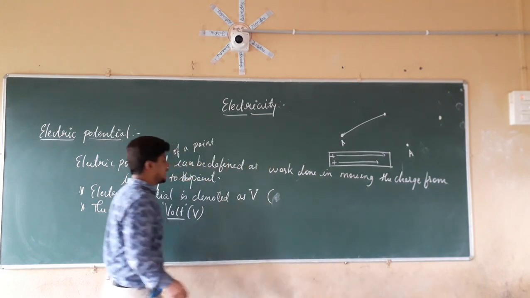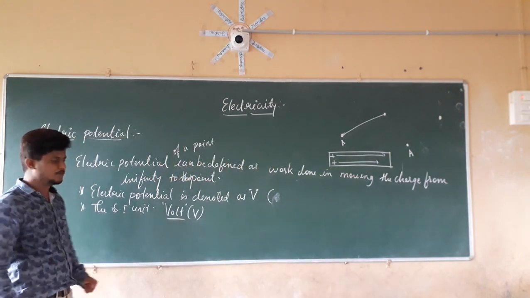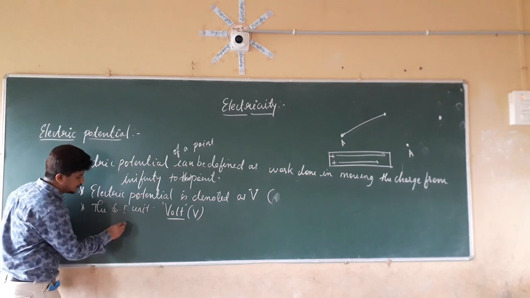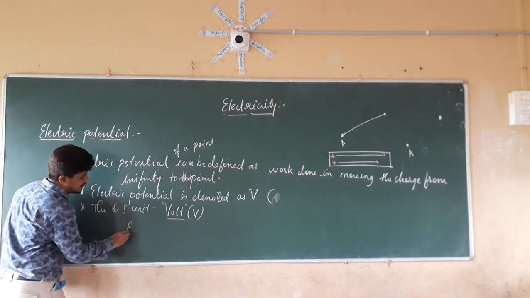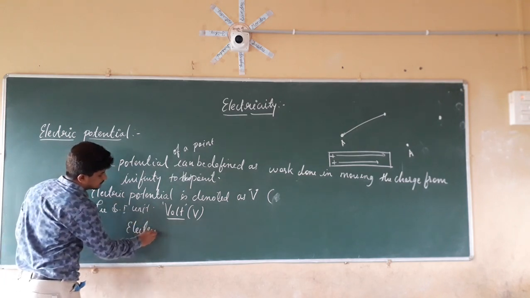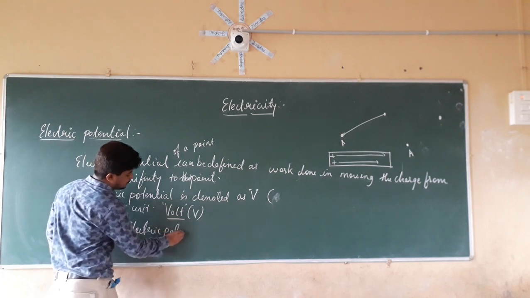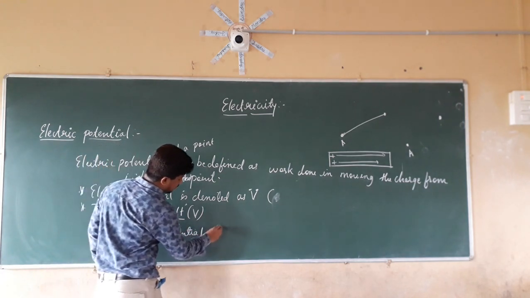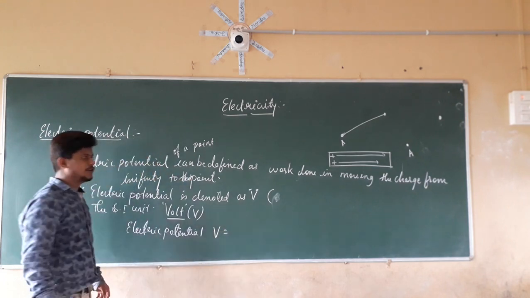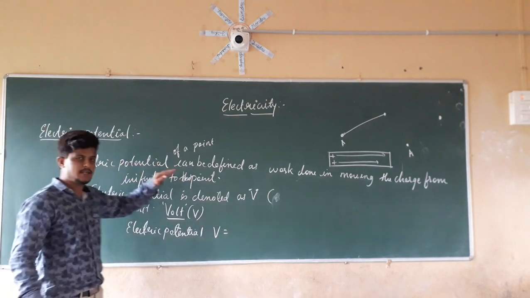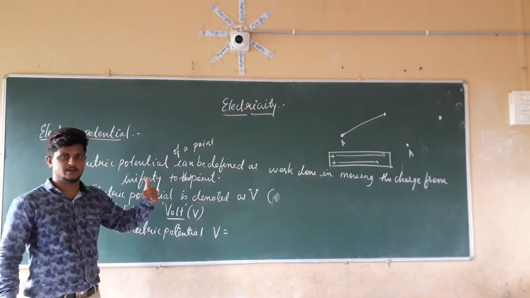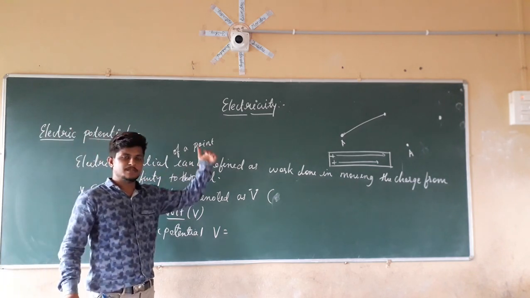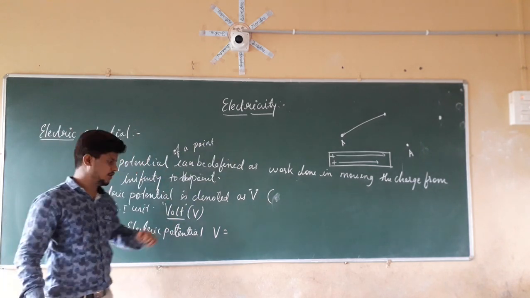If you want to derive a formula for the electric potential, see what electric potential is by definition: the work done in moving the charge from one point to another, that is, bringing the charge from infinity to that point.